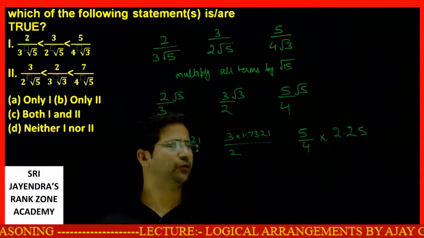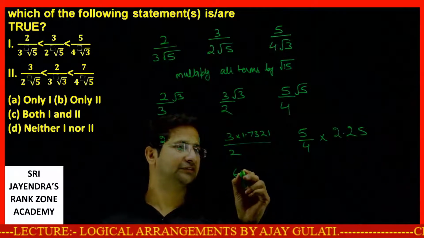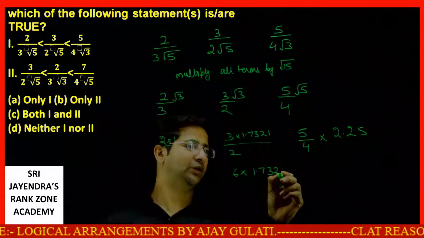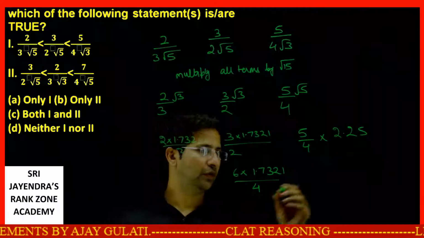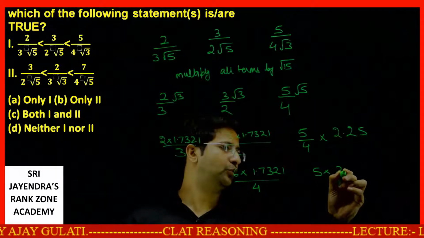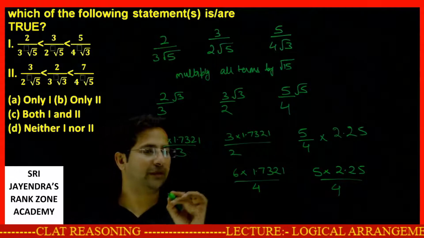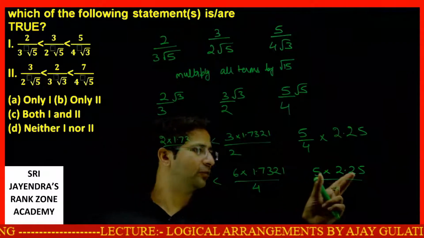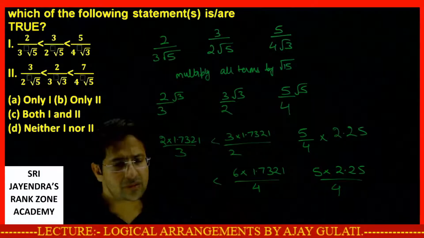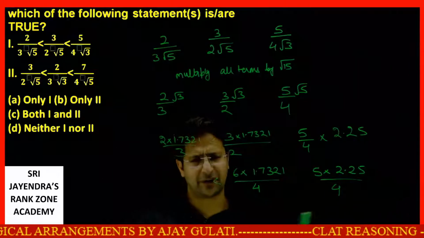What I should be doing is, I'll multiply this by 2. This becomes 6 into 1.7321 by 4. I multiply both sides by 2. Here 5 into 2.25 by 4. Student, I can easily say this one is greater than this. Now it won't be very clever to multiply this thing, because we can solve it even if I multiply in front of you, see what will happen.